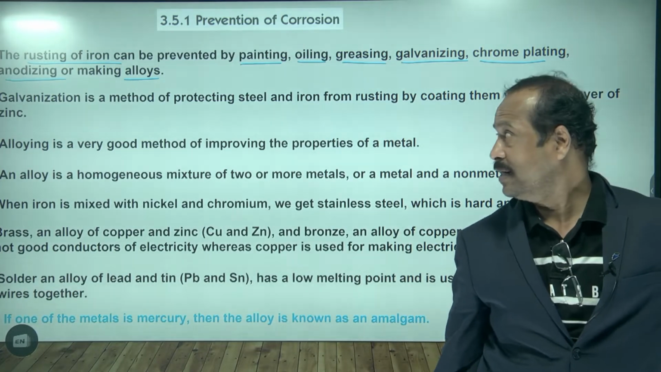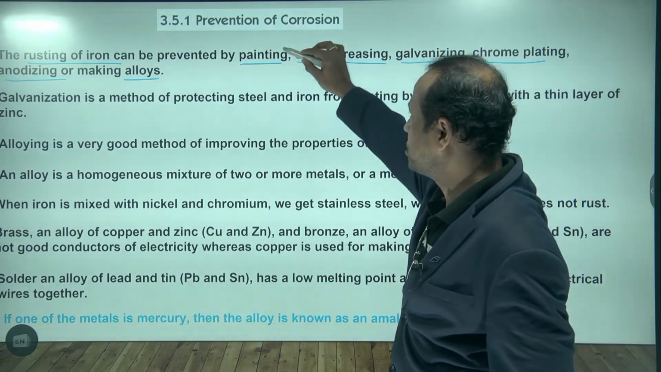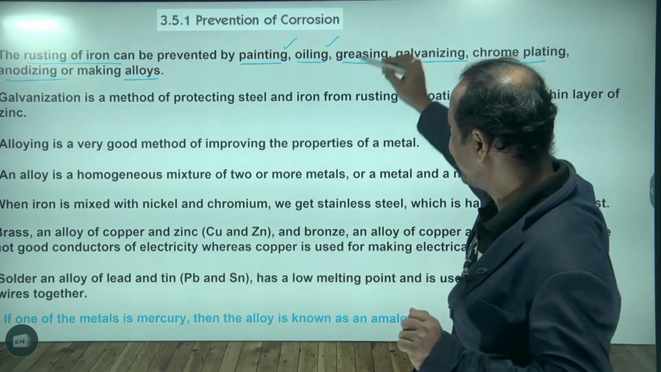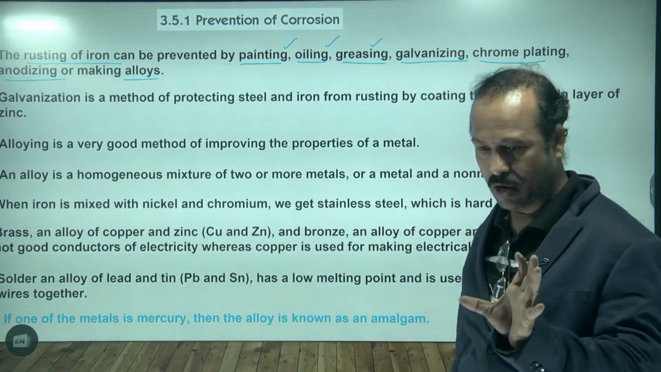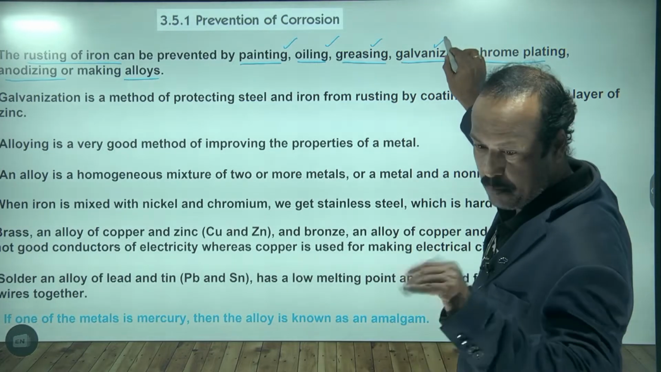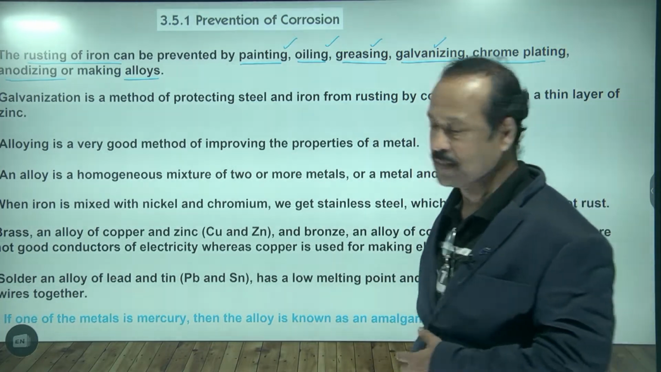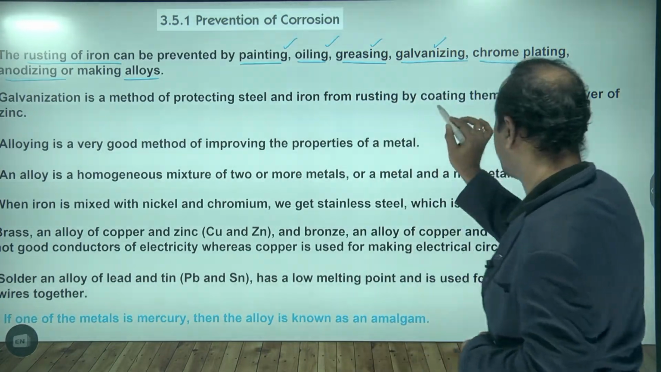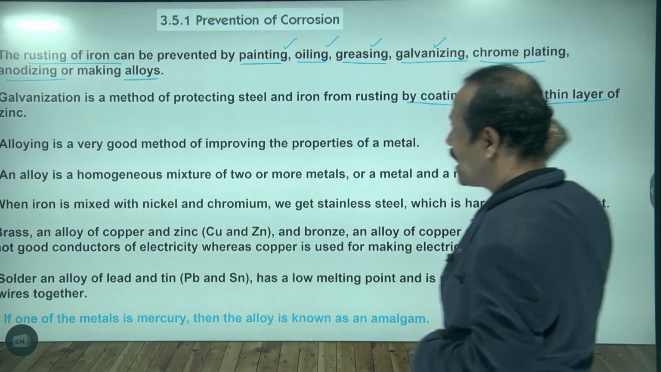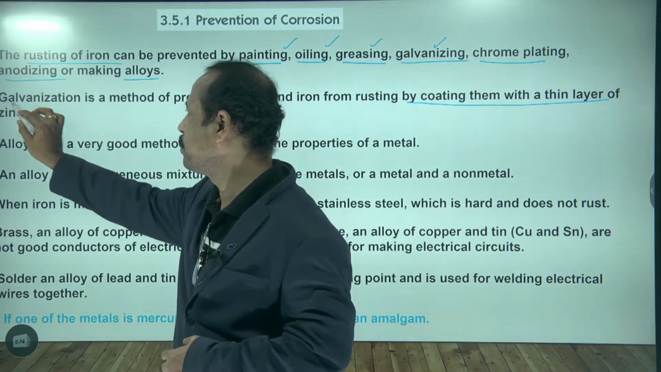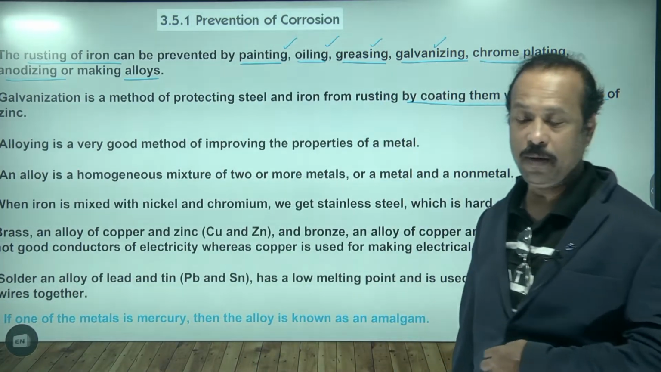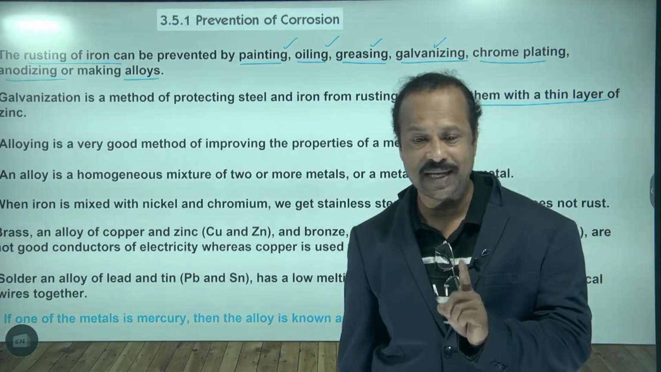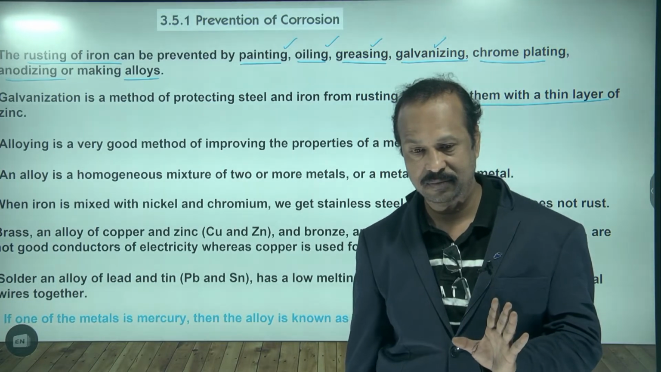So what are the methods here? Rusting of iron can be prevented by painting. Just paint it. If there is no paint, then oiling means apply the oil. If not, greasing. Grease is nothing but like oiling. And galvanizing, copper plating and chrome plating, like this, or alloying. Galvanization is a method of protecting steel or iron from rusting by coating them with a thin layer of zinc. Remember, this is a very important point. Galvanizing means coating iron articles with zinc. That is called galvanizing. Is this clear? Yes, sir.